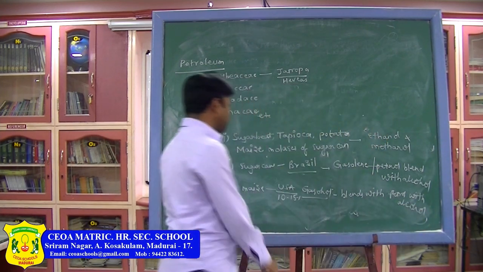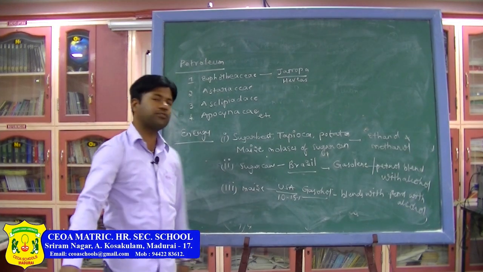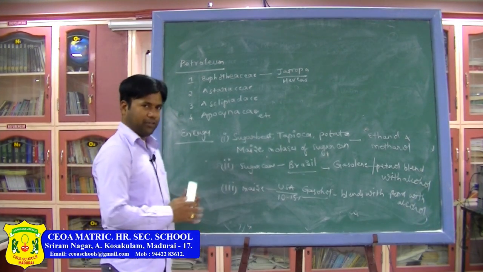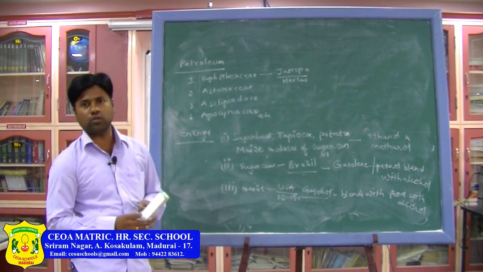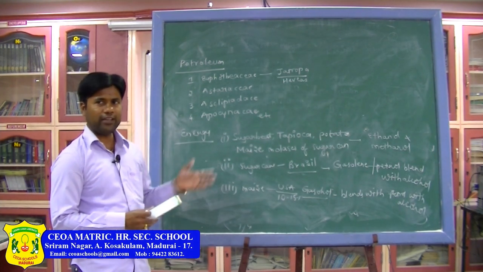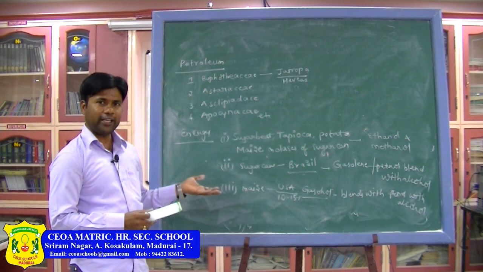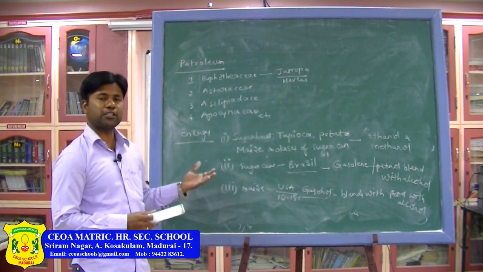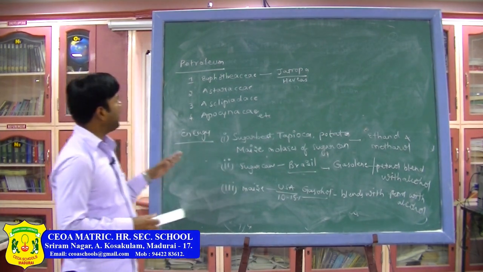So, almost 10 to 15% gasohol is being used by the United States of America. So, whatever it may be, with this what we are learning, in future we can expect an alternative source for petrol and diesel from plant products. Whatever extractions we get from plants, these are the alternatives, replacement, substitution for petrol and diesel. So, what have we learned?